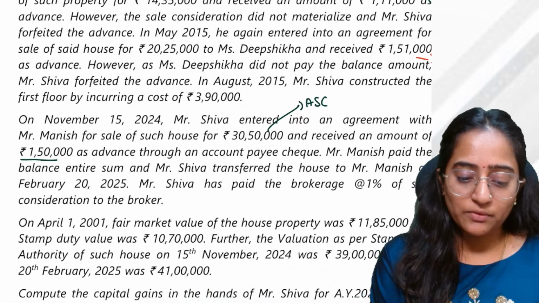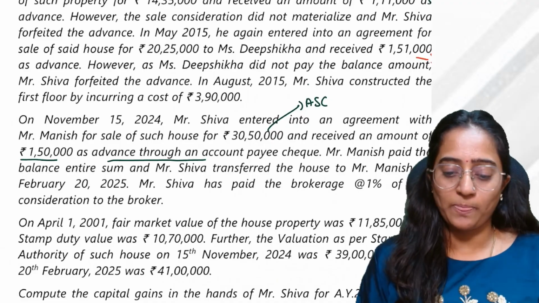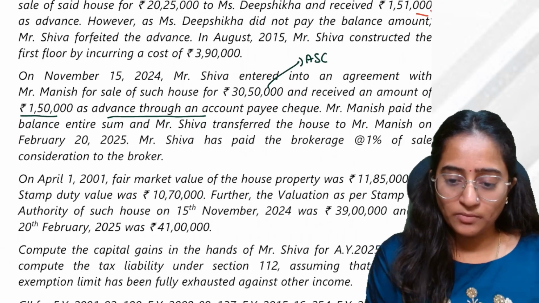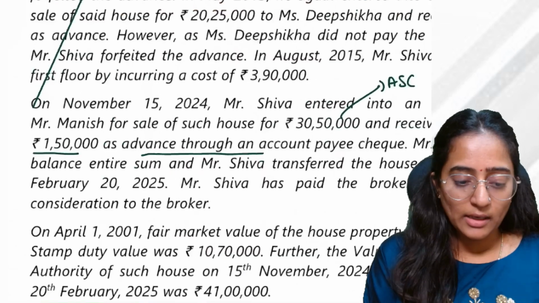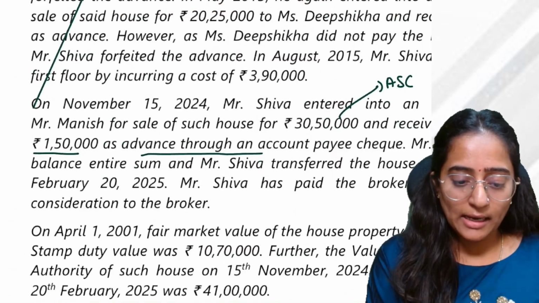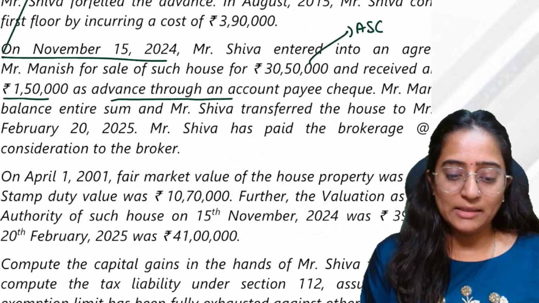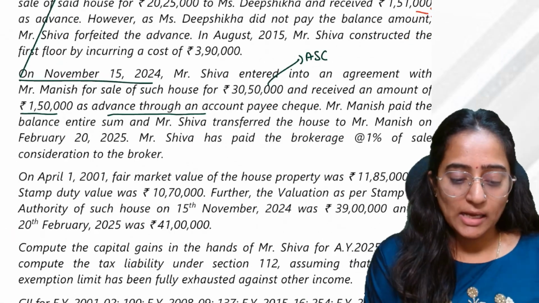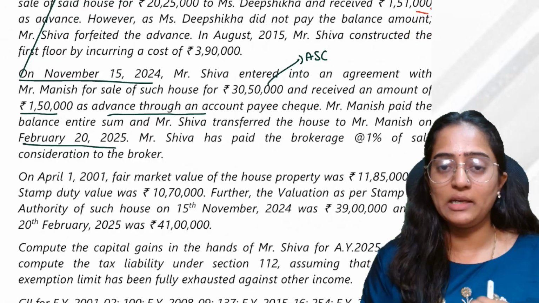Received an amount of 1,50,000 as advance through account payee cheque. Now, he entered into an agreement on this date, paid the entire balance and transferred the house, and the date of registration was on this date. Date of agreement and date of registration are two different dates.